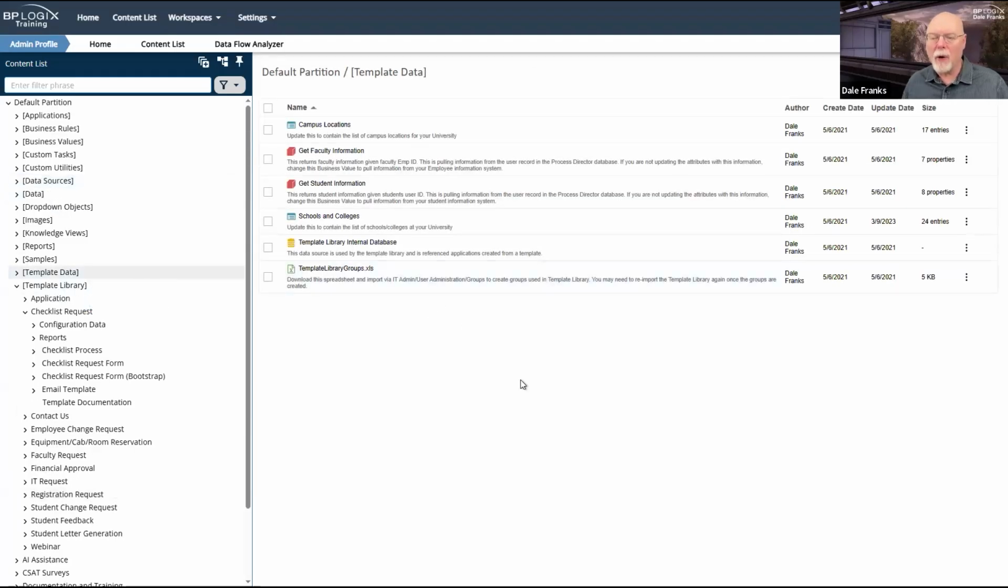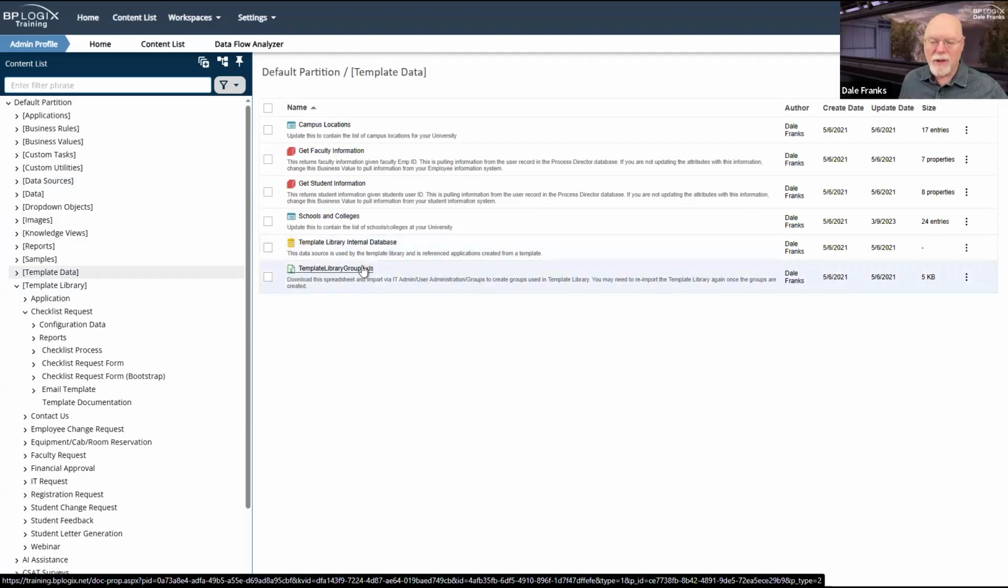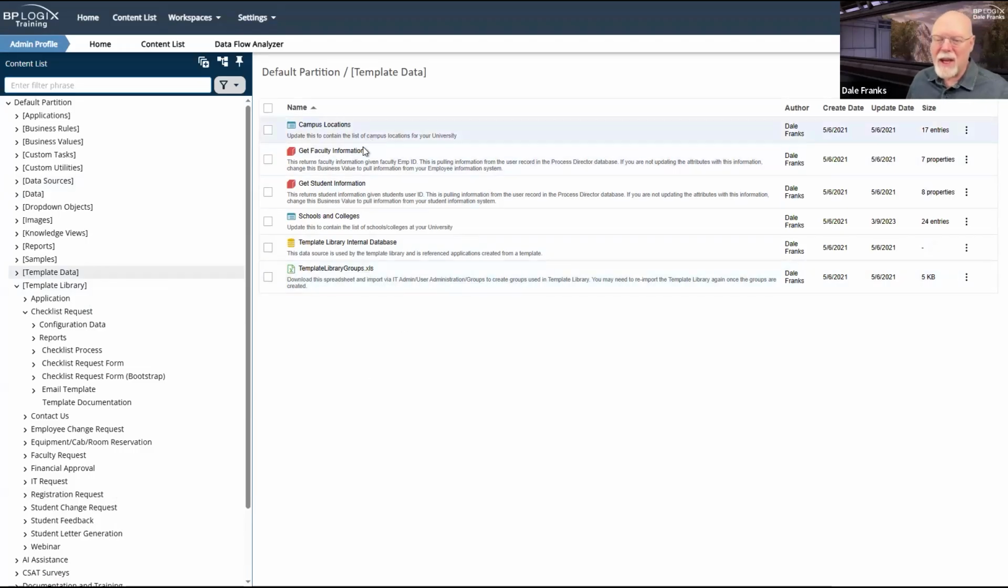This template data folder contains some drop downs and business values and a database connector to the internal database, as well as an Excel file, which lists some groups. These data items are used by the template applications, and so that's why they're contained there. They're all reusable. They're used in multiple applications, so that's why they are in their own template data folder.